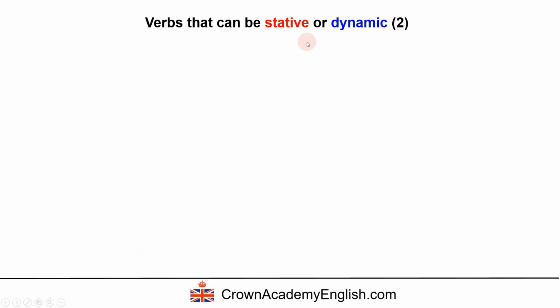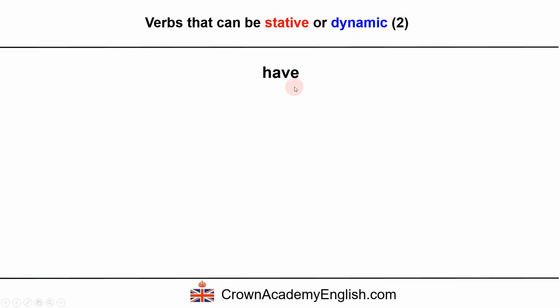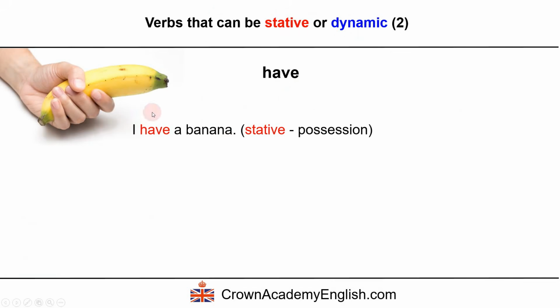Now let's look at some more examples of verbs that are both stative and dynamic. We have the verb have. As a stative verb, we use it for possession. I have a banana. Okay, I possess a banana. I own a banana. We've already seen that we cannot say I am having a banana. That is wrong when we are talking about possession. We can only have the simple form.